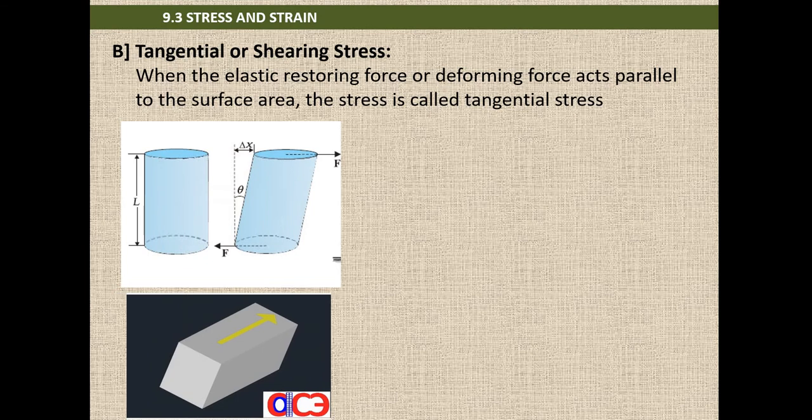Here you can see that if the force is acting parallel to that surface, the lower part of the surface remains there itself, but the upper part gets tilted by an angle theta. And how far it is linearly displaced is shown as delta x. Here F is the force acting parallel to that surface.